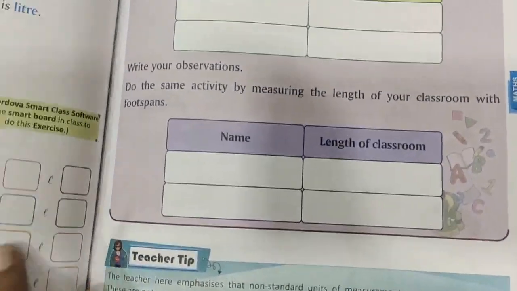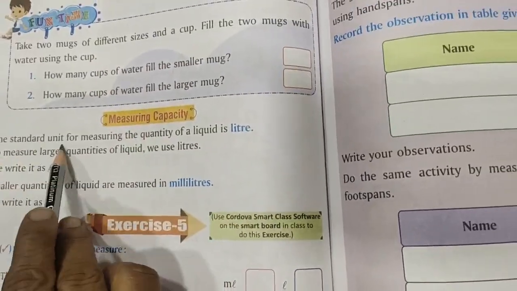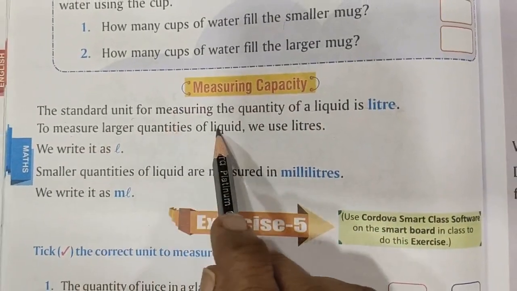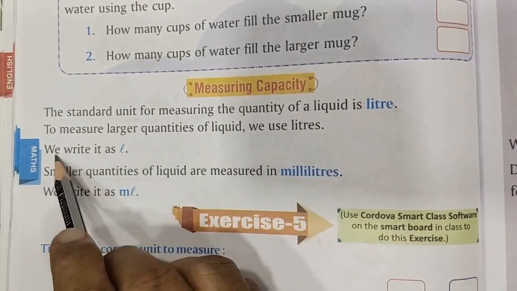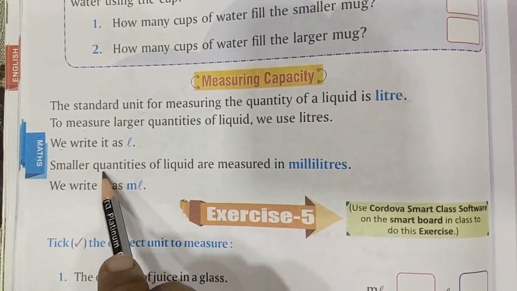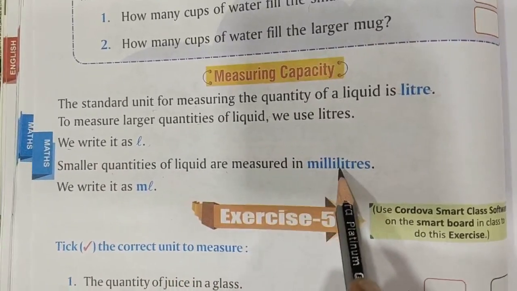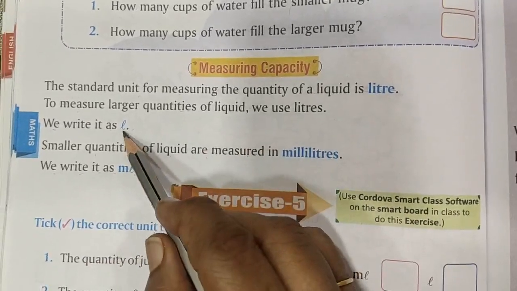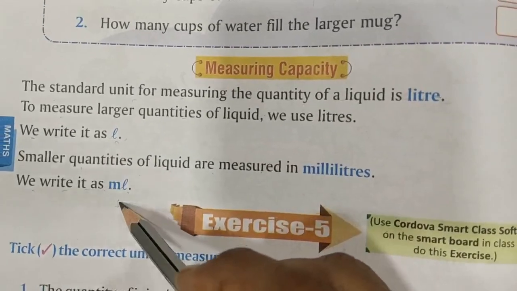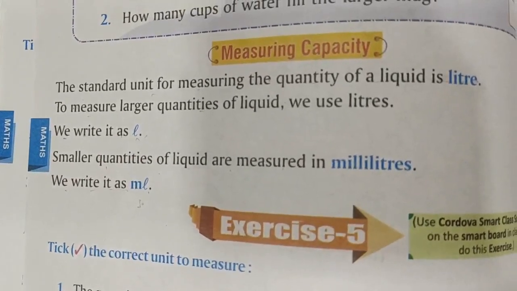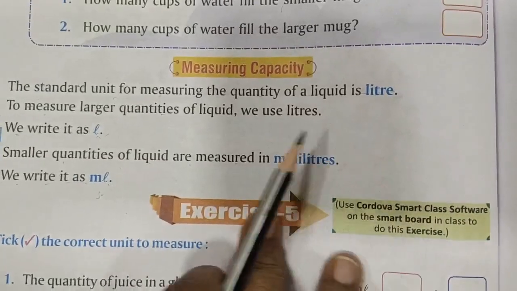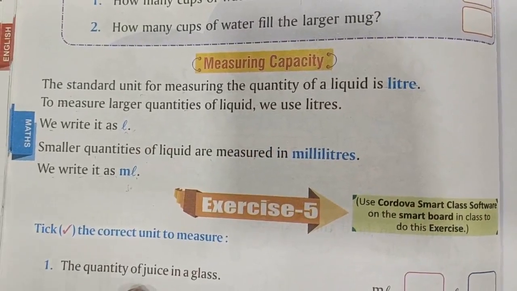Now turn the page, children. The standard unit of measuring the quantity of liquid is liter. To measure a large quantity of liquids, we can use liter and we write it as L. Smaller quantities of liquid are measured in milliliters and we write it as ml. For liter, we write L and for milliliter, we write ml. Have you seen juice bottles, water bottles? What is written on that? ml, milliliters. And you can get a 1 liter bottle also.